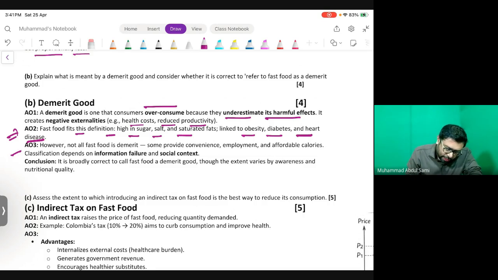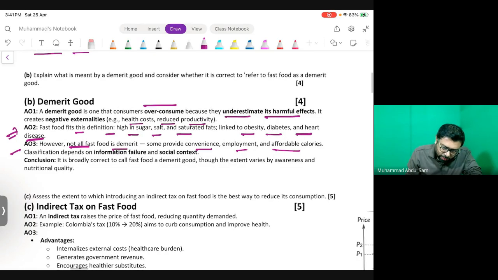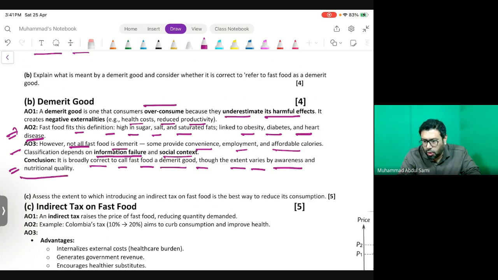In AO3, you may write, however, not all fast food is demerit. Some provide convenience, employment, and affordable calories. Classification may depend on information failure and social context. So the conclusion should be: it is broadly correct to call fast food a demerit good, though the extent varies by awareness and nutritional quality. This is my proposed answer for part B. Let's go on to part C.